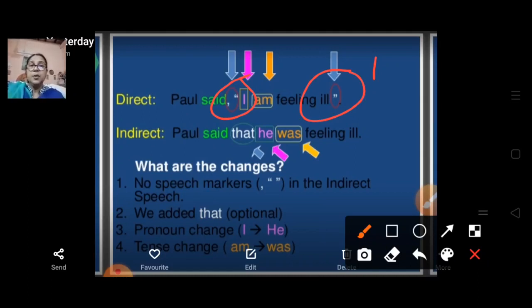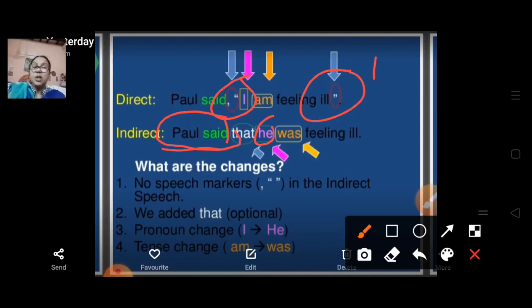Now, first of all, whatever the person is, we are not going to change it in indirect speech, and we just add "that" over here. "I" becomes "he" because Paul is male. So Paul said that he, "am" becomes "was", so a change in tense is also there. "Feeling ill" will remain the same.